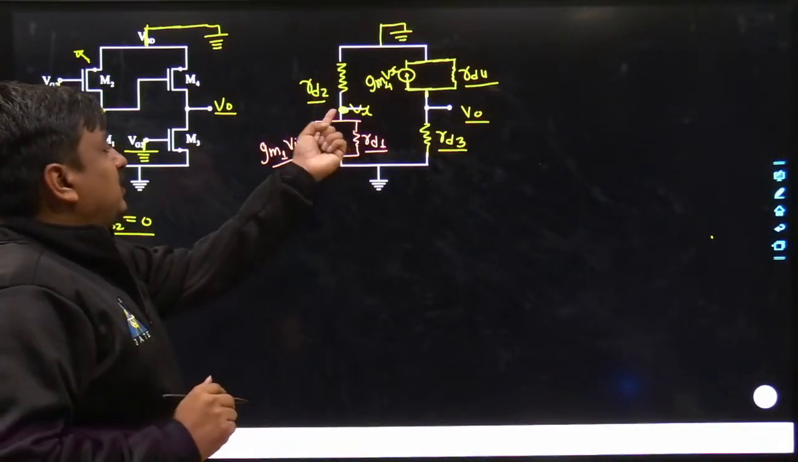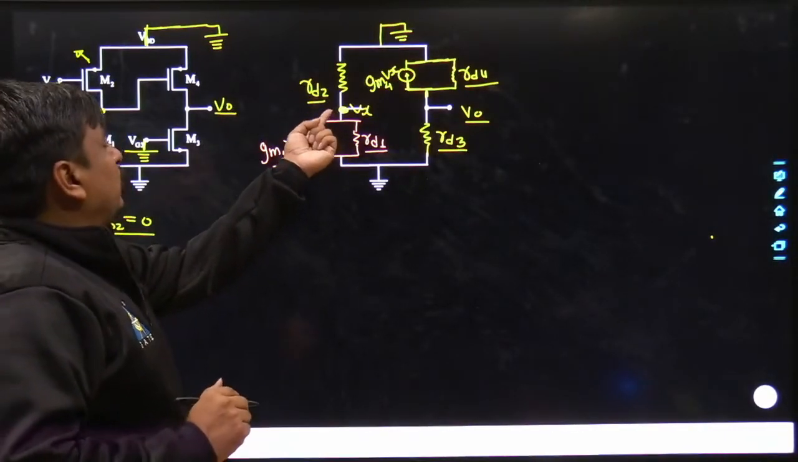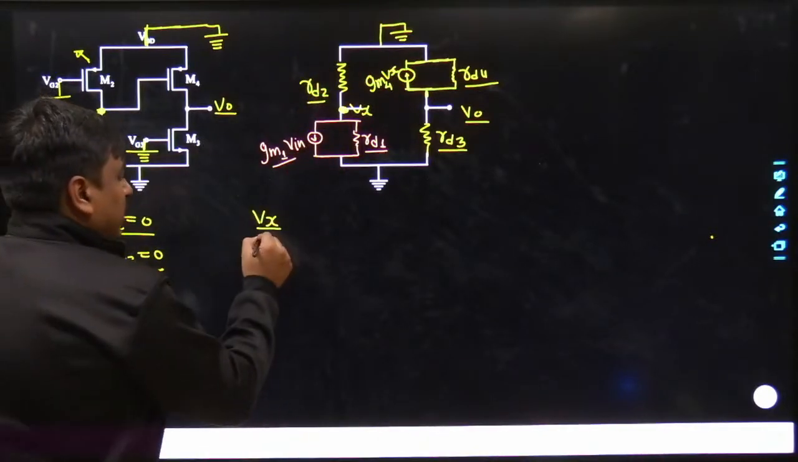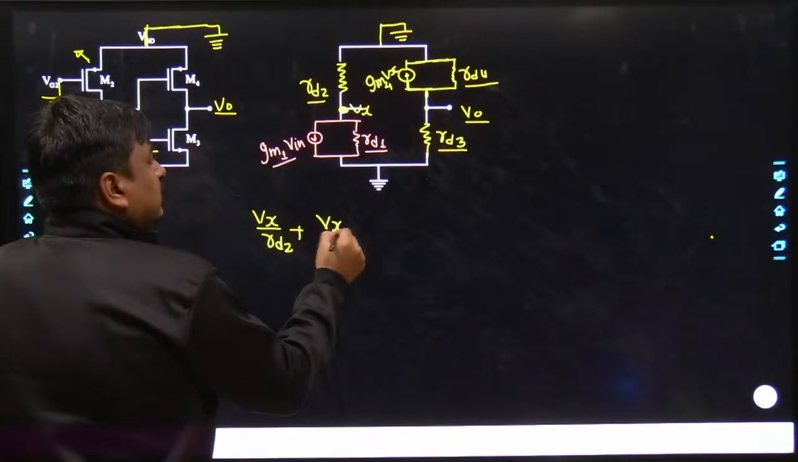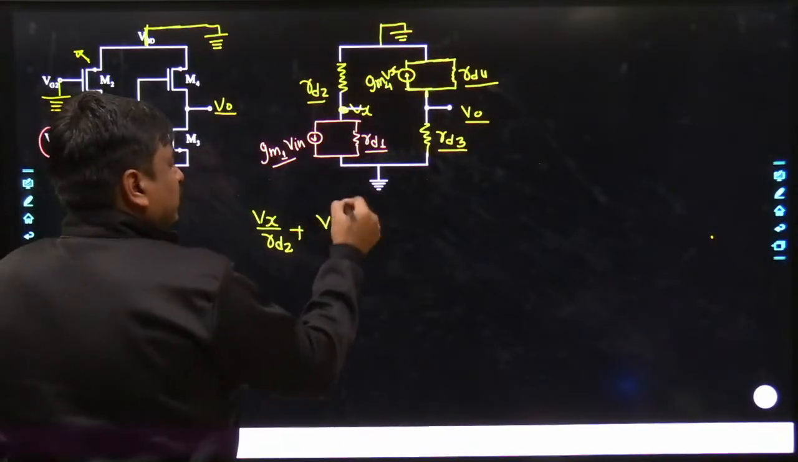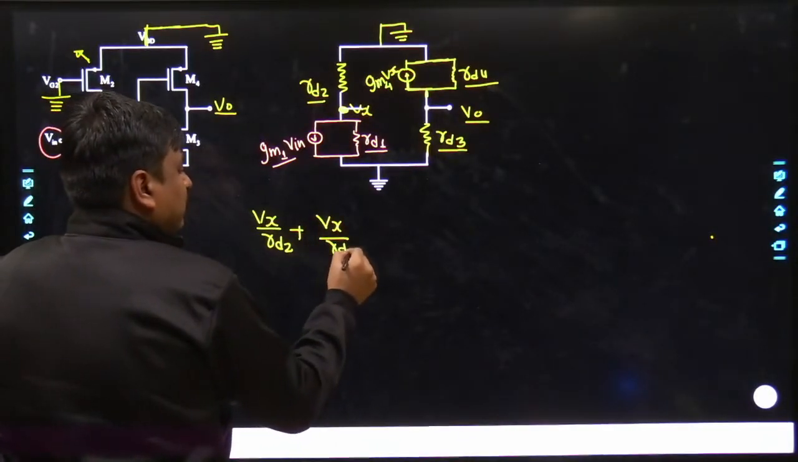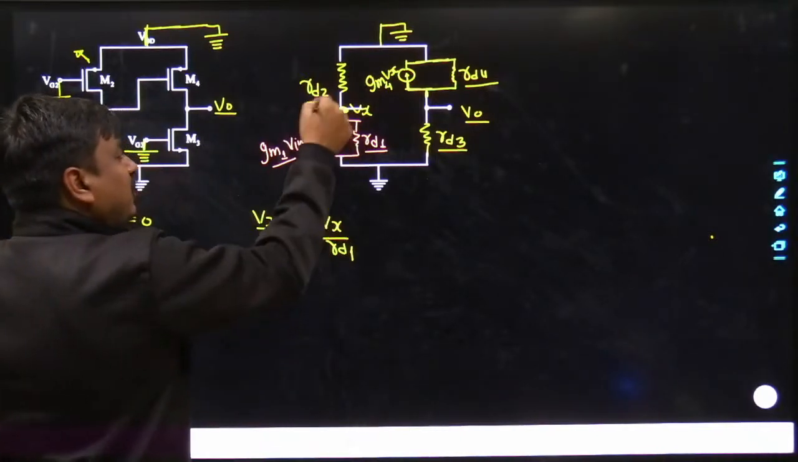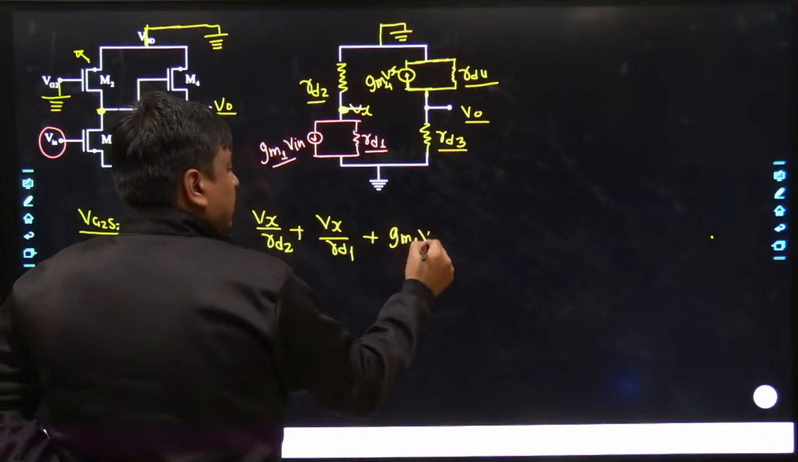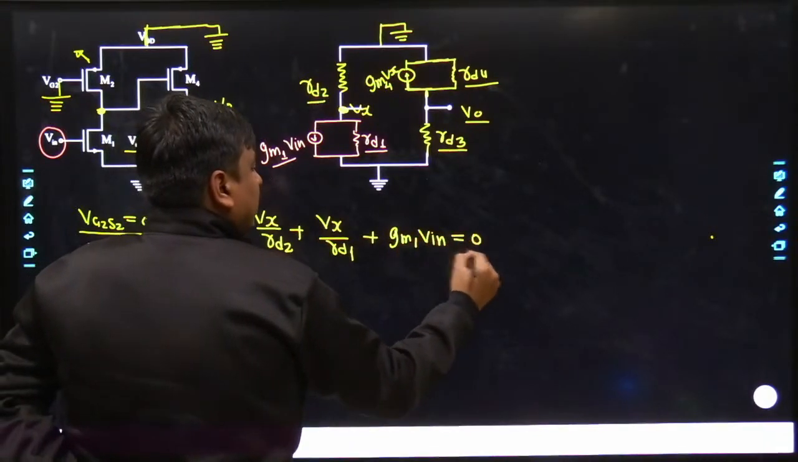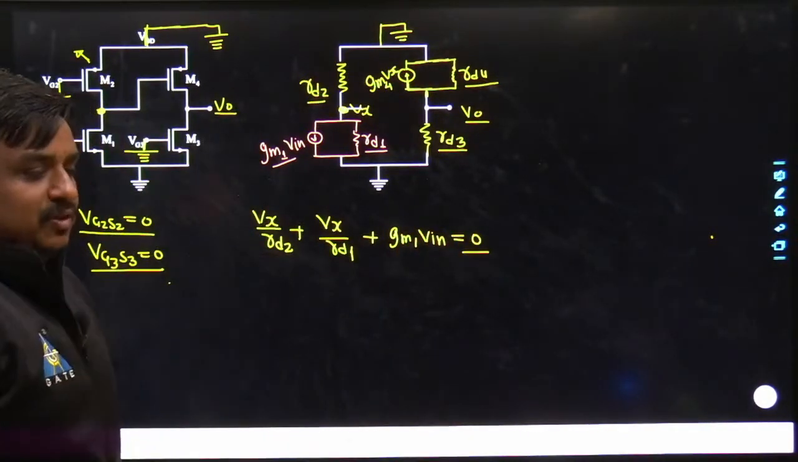So for the Vx, you can take the KCL over the Vx. So Vx minus 0 divided by RD2. Similarly, Vx minus 0 again divided by RD1. And here the current leaving from the Vx would be taken as GM1 into Vin, and that has to be compared with 0.